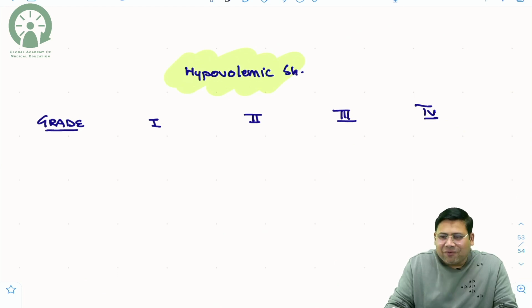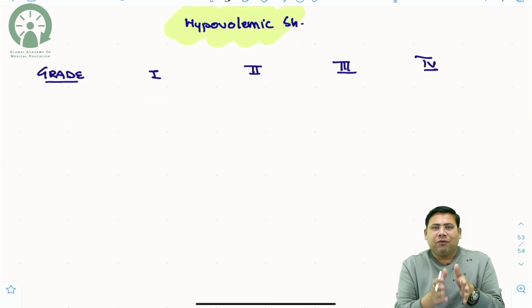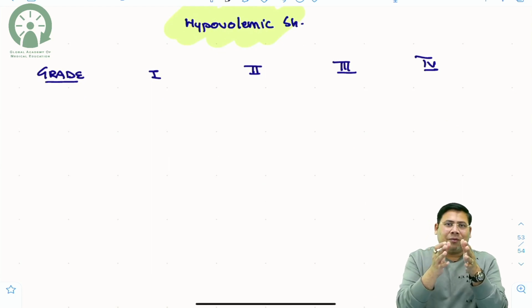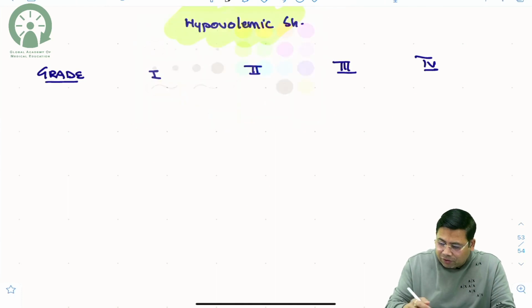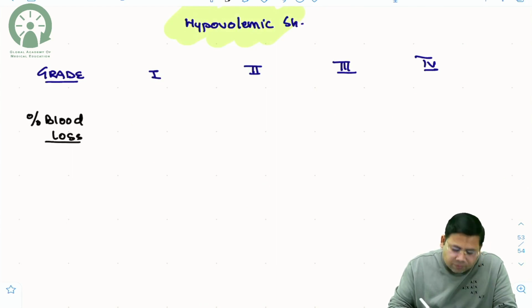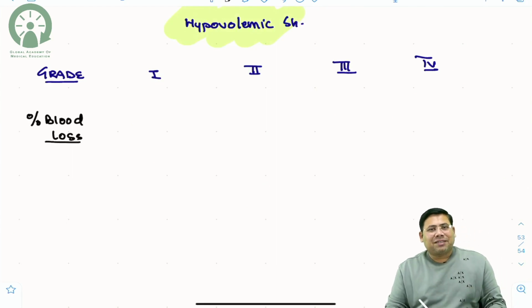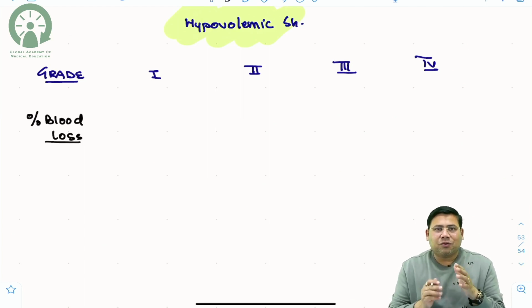It's very easy to say 1, 2, 3, 4, but the next question is, how are you grading? What are the threshold values on the basis of which you are deciding? The most important thing is the percentage blood loss. To make it easy and recallable, we have modified it to a score of a tennis match.